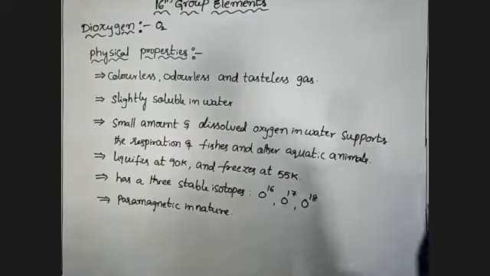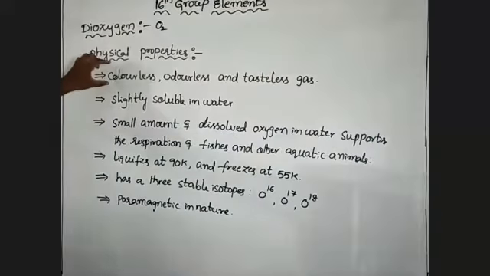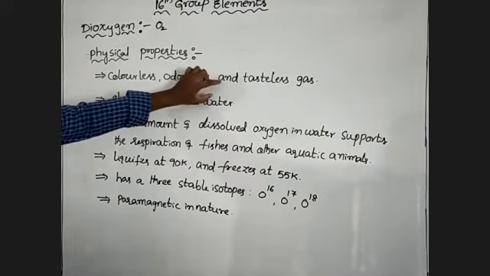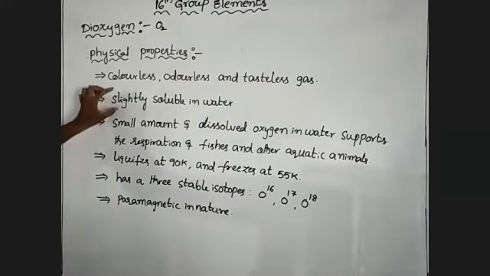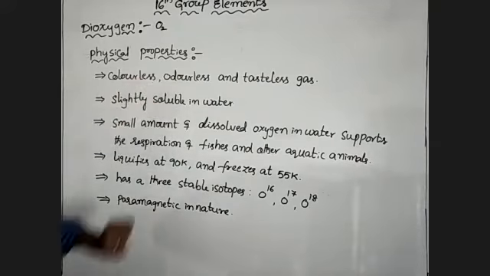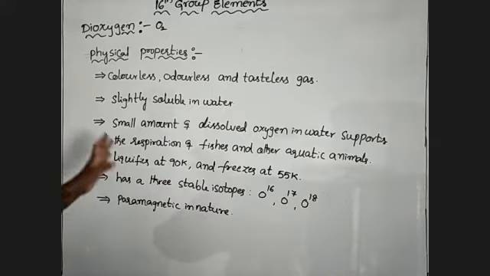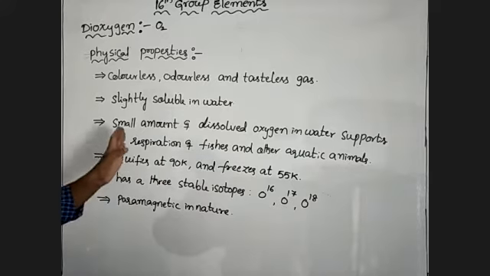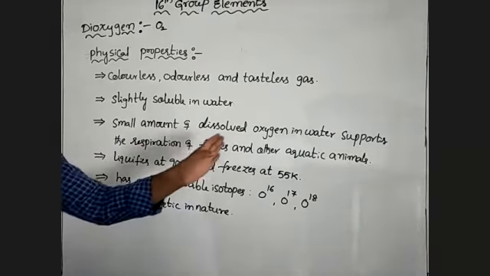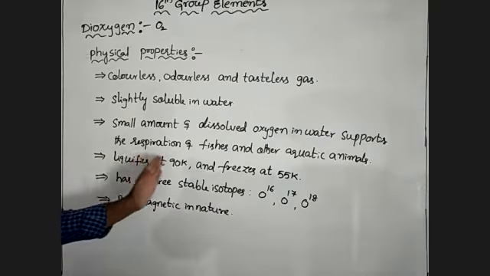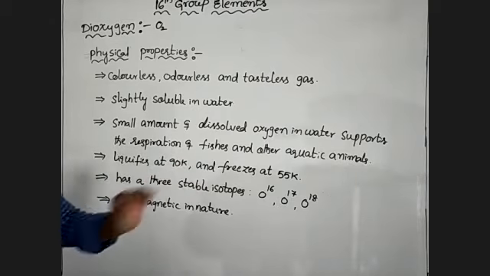These are physical properties of oxygen. It is a colorless, odorless and tasteless gas. It is slightly soluble in water. The small amount of dissolved oxygen in water supports the respiration of fishes and other aquatic animals. It liquefies at 90 Kelvin and freezes at 55 Kelvin.